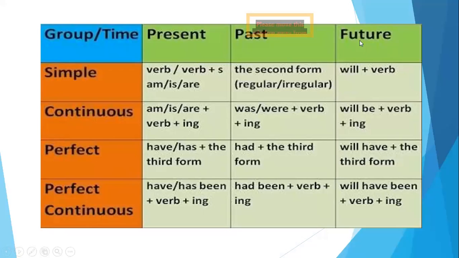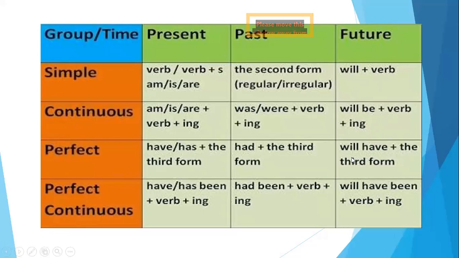Please make sure. Then when we come to the future form of the verb, the simple future will be will and the verb. I will do this. This is the first form of the verb always used. I will eat a pizza. I will go to the market. So it's always the simple future tense. Coming to the continuous, will be. Now here we use the helping verb and then we have the ing. I will be going to the market. I will be eating a pizza.